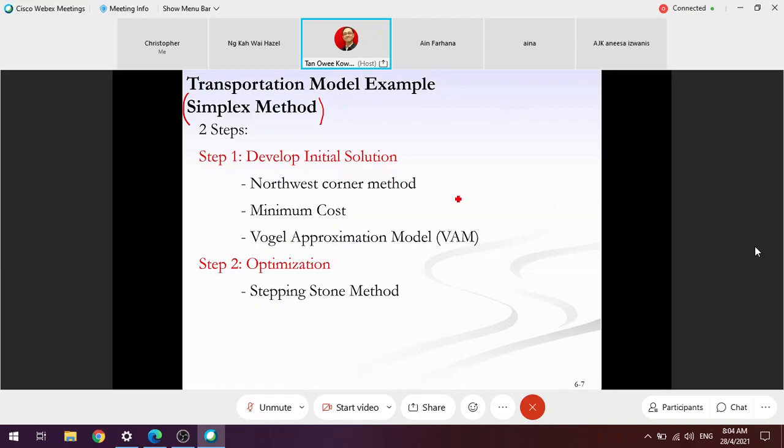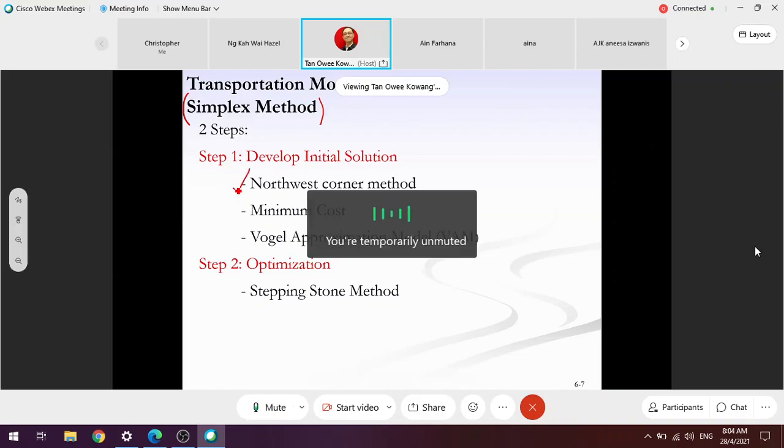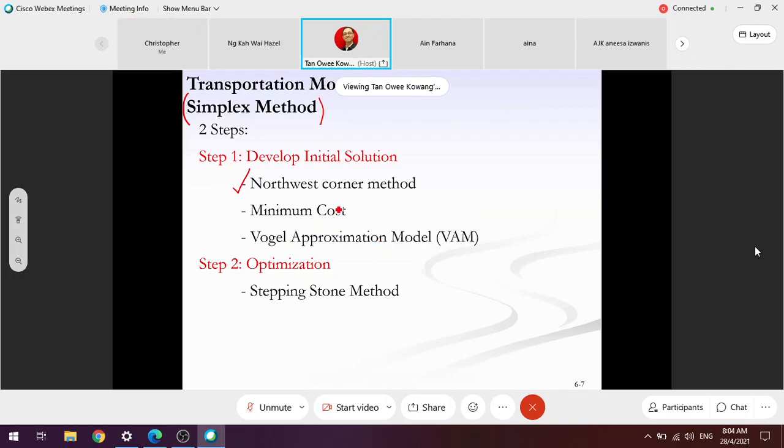If I remember correctly, for section 2, we have discussed the northwest corner method. Am I right? Yeah, so we will continue from minimum cost and then followed by Vogel's.